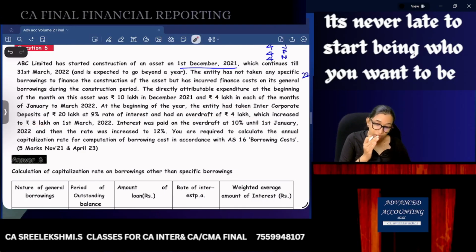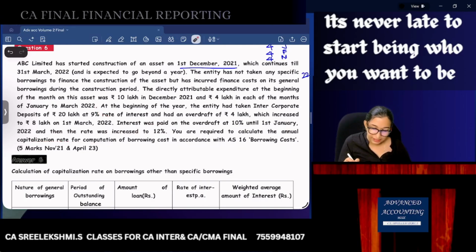From the beginning of the year till 1st March it was 4 lakhs, then from 1st March it became 8 lakhs. Interest was paid on the overdraft at 10% until 1st January, and then the rate increased to 12%. You are required to calculate the annual capitalization rate.